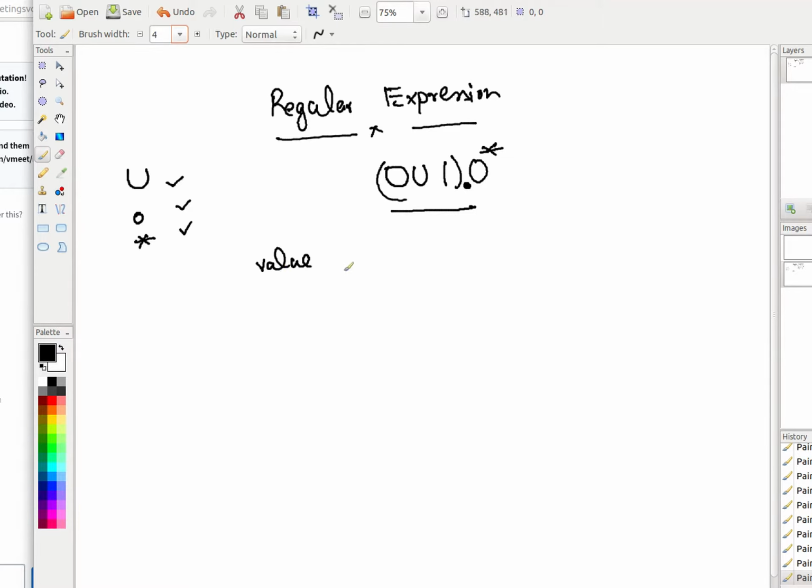Here the value of a regular expression is actually a regular language, right? So every regular expression actually represents a regular language. Anyway, we're going to prove that part, but if you take any regular expression, it is representing a regular language.